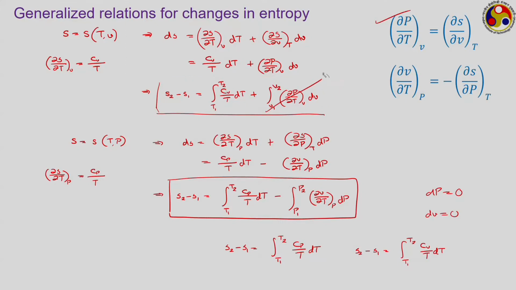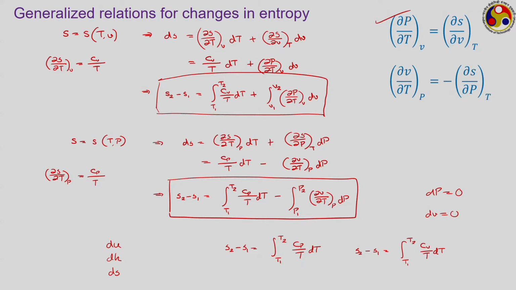Of course, if your process is neither constant volume nor constant pressure, then both are equivalent, and we can choose any one of them depending on our convenience or other scenario. So, this is the generalized expression for changes in entropy. We have now got expressions for changes in internal energy, changes in enthalpy and changes in entropy, or specifically for all of these quantities: specific internal energy, specific enthalpy and specific entropy.